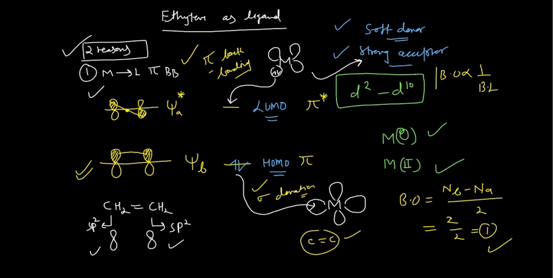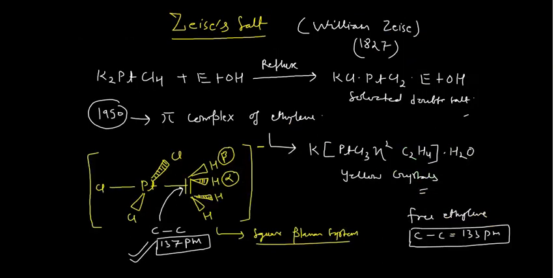Okay, so when pi back bonding occurs, the electrons get placed in this LUMO. By doing this, the bond order decreases. When bond order decreases, bond length increases. That's why in case of this salt, here you can see the carbon-carbon bond length is 137 picometer, while in the free ethylene it is 133 picometer.